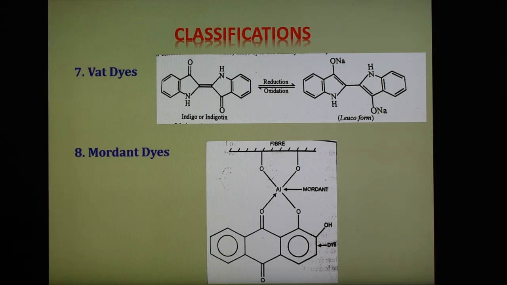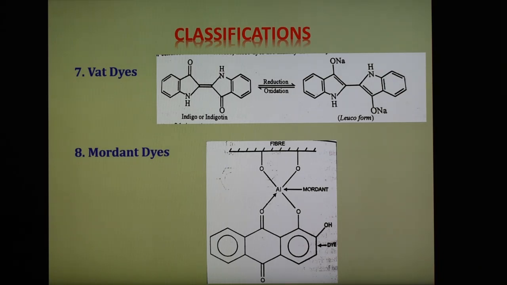So what is a mordant dye? Mordant means it is the substance which binds to the fibers. Okay, so the dye can bind through the mordant. So these dyes do not dye the fabric directly but require a mordant. The mordant acts as a binding agent between the fiber and the dye.